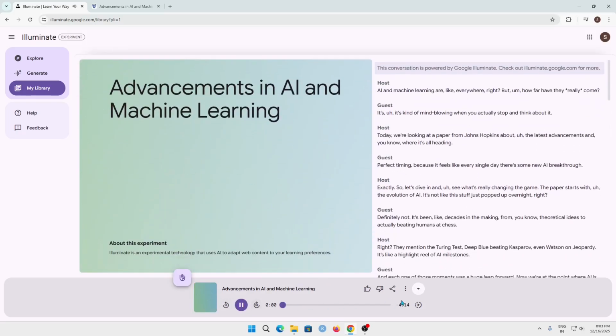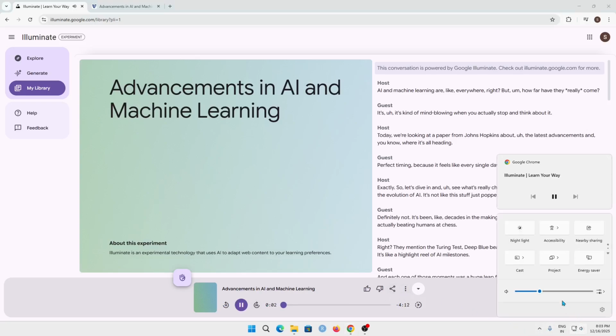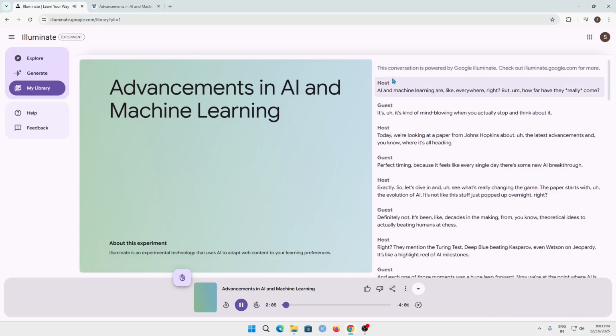This conversation is powered by Google Illuminate. Check out illuminate.google.com for more. AI and machine learning are like everywhere, right? But how far have they really come? It's kind of mind-blowing when you actually stop and think about it. Today we're looking at a paper from Johns Hopkins about the latest advancements and where it's all heading.